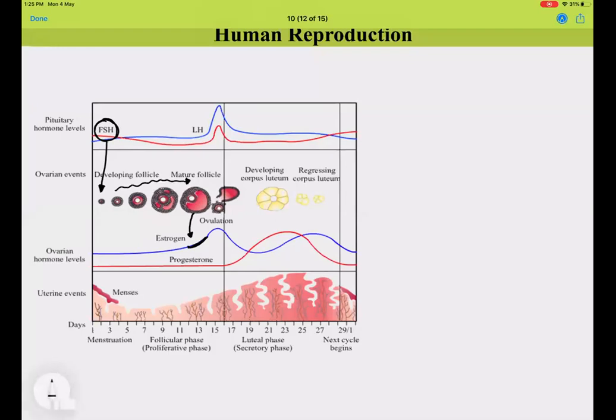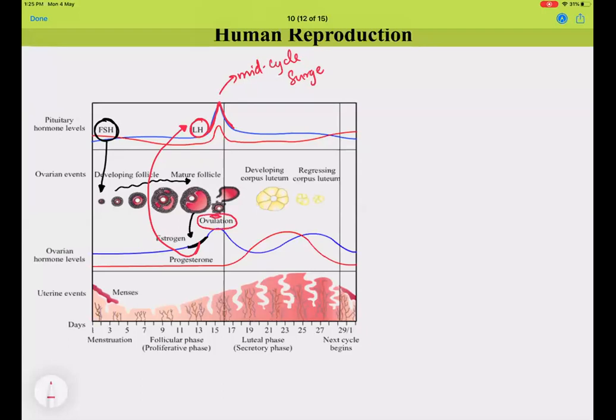This estrogen spike goes and acts on the hypothalamus, asking it to release more gonadotropin-releasing hormone, which leads to LH release from the pituitary. This LH secretion is high around the 13th or 14th day, which is called the mid-cycle surge, and it is responsible for the luteinization of the Graafian follicle, or simply ovulation.